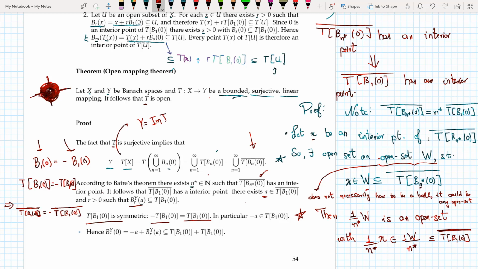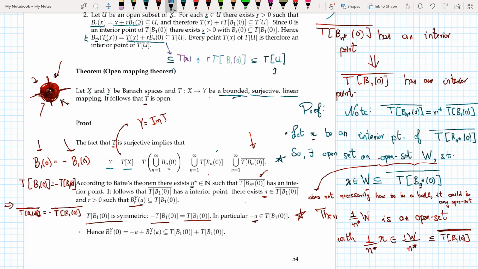So the negative of this region would be this, the negative of this would be this, and so on. So I take both the balls, I apply T on both sides, and then I close them. So the closure of T B_1(0) is symmetric. If a belongs to the closure of T B_1(0), then minus a also belongs here.